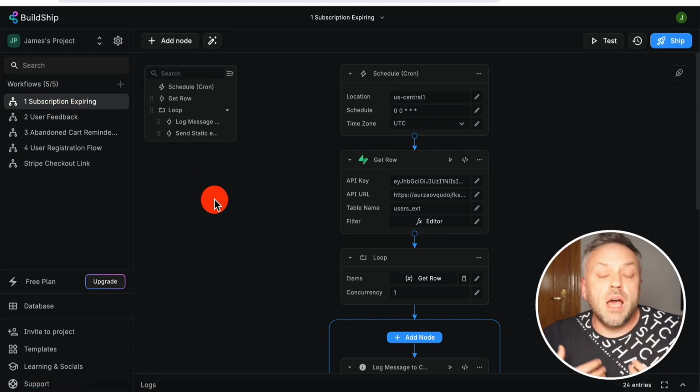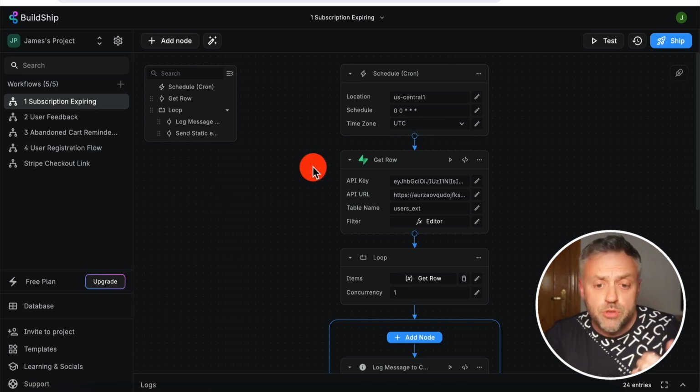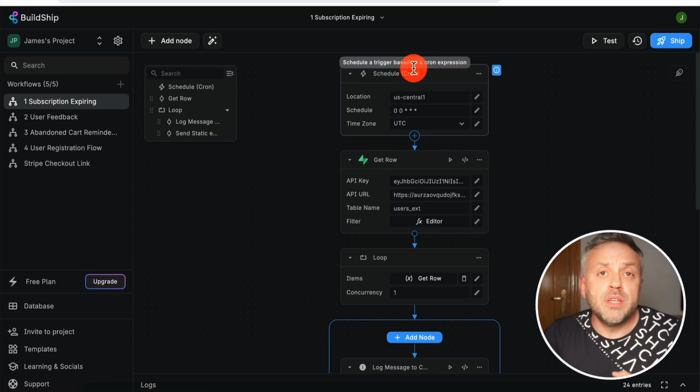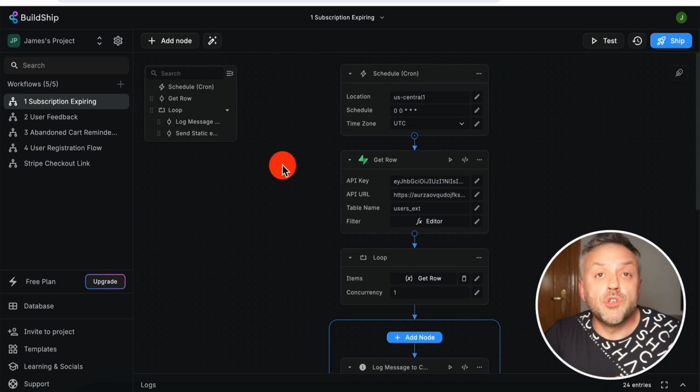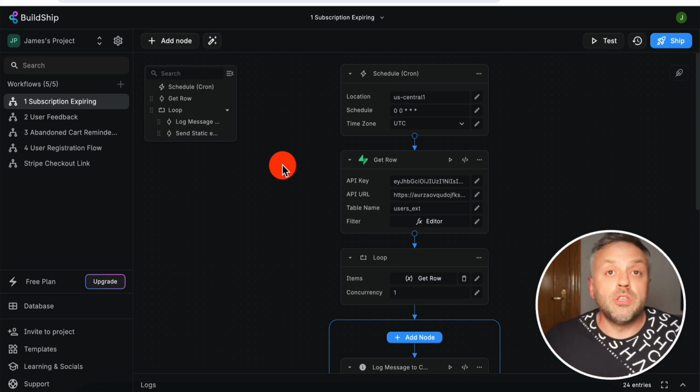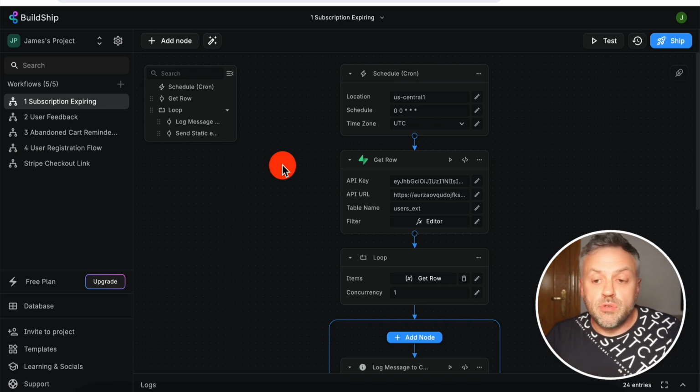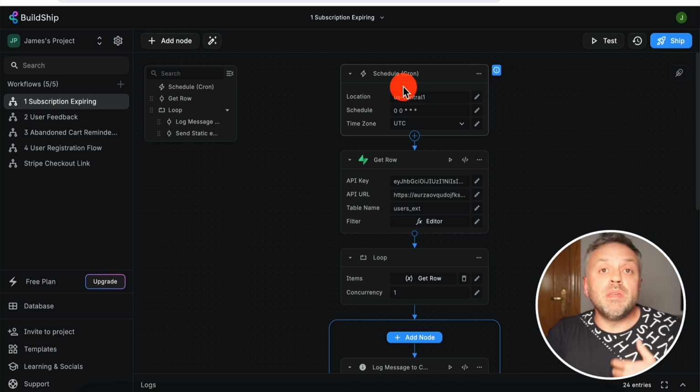So how exactly does this flow work? Well, when you create a flow, the first thing that you need to do is create a trigger. And so what exactly is going to be triggering our flow? Is this going to be an HTTP request? Is this going to be a record being modified, inserted, updated, deleted in our Supabase or Firebase, etc.? Now, in this case, it's going to be none of the above.